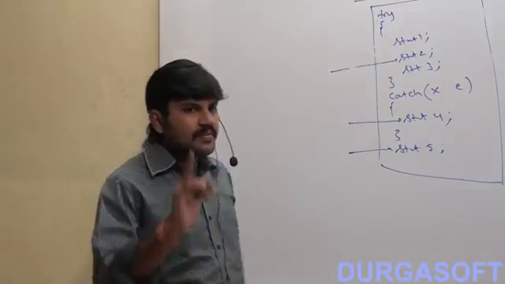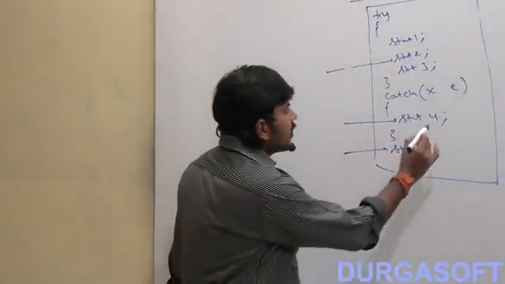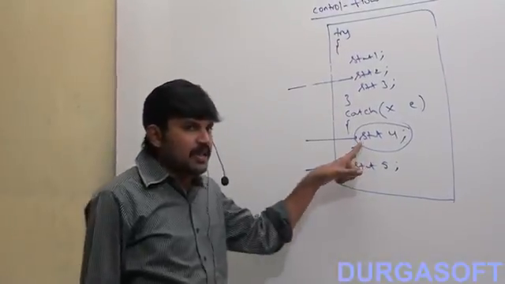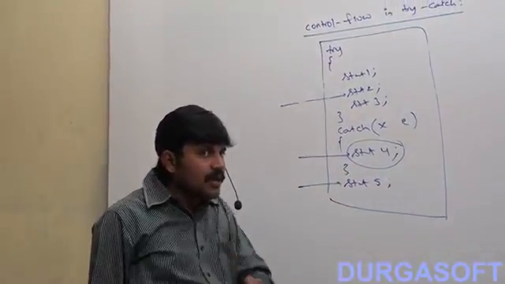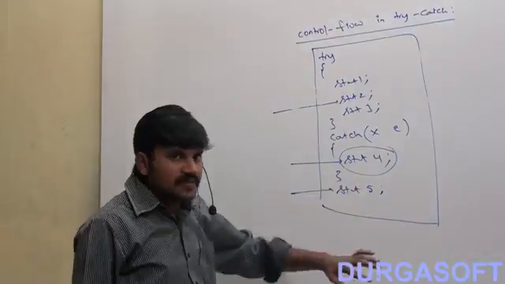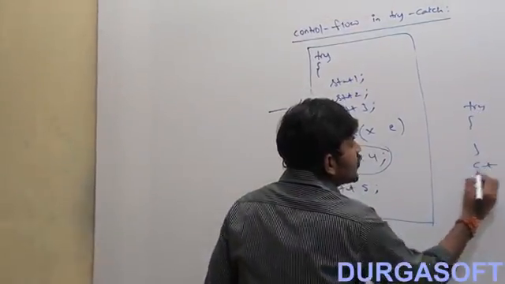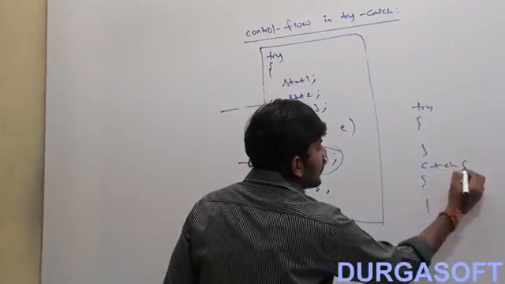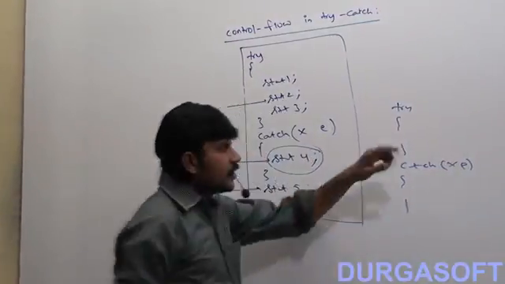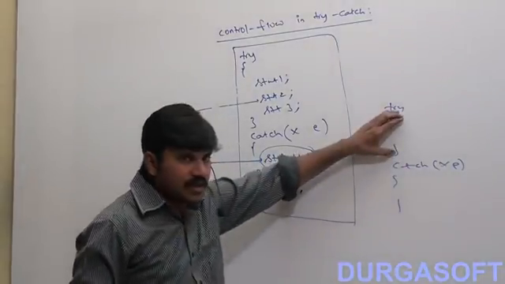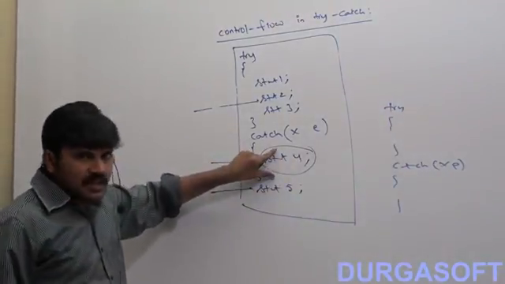Third one, have you observed? If an exception rises at statement 4, is it a normal termination or an abnormal termination? Abnormal, because it is not part of try. If it is not part of the try block, then the catch block won't be there. Are you getting it? Catch is applicable only for try. If it is not part of try, catch is not there.